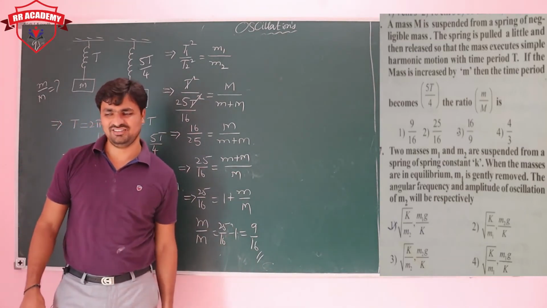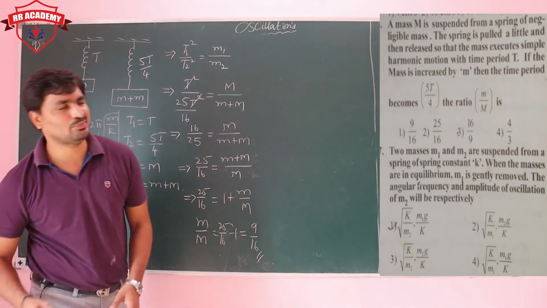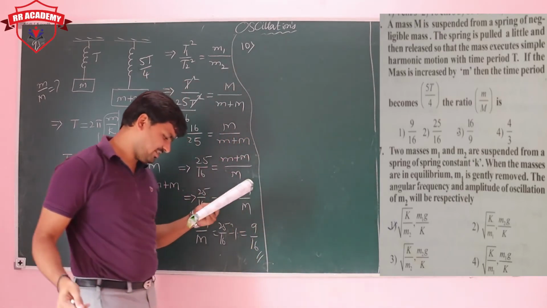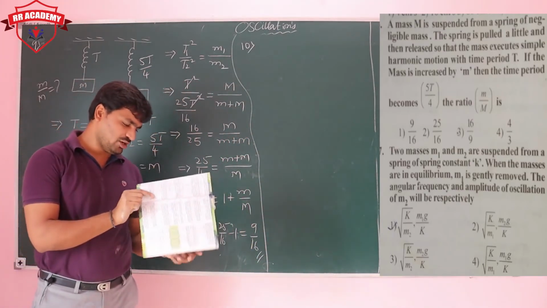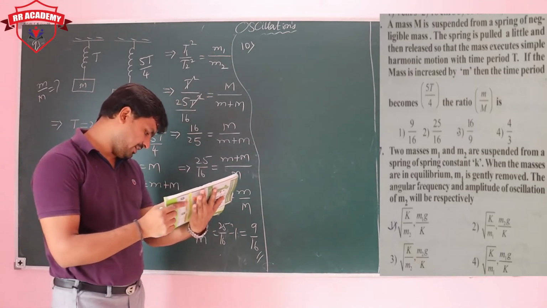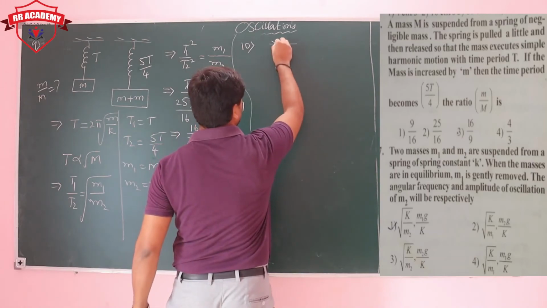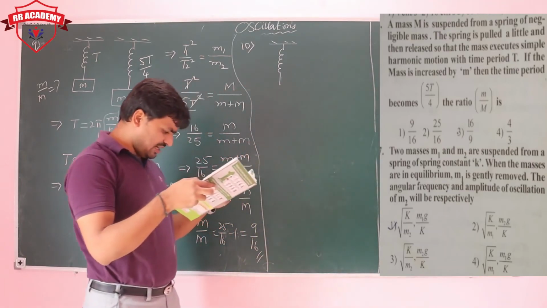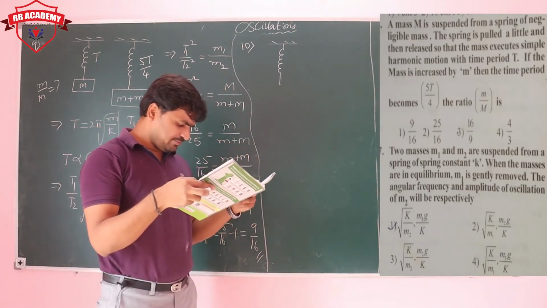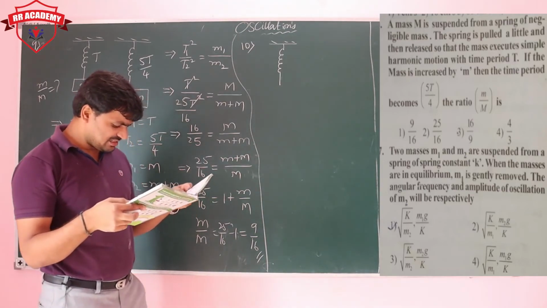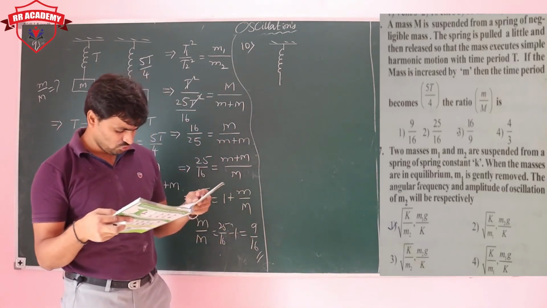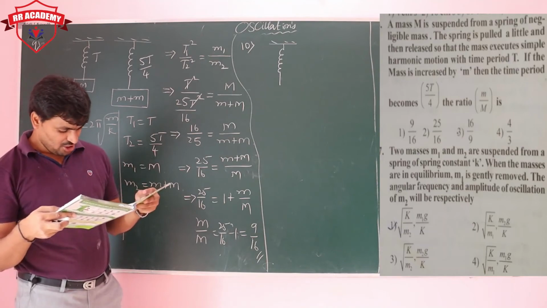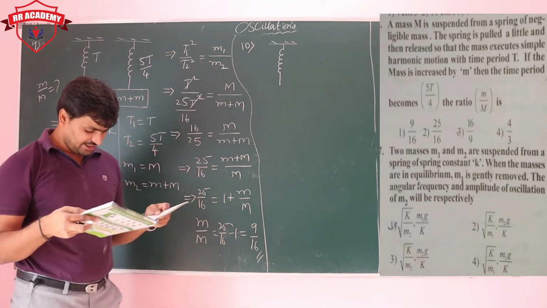Let's see one more problem, the 10th problem. We are expecting it may finish here. Two masses m1 and m2 are suspended from a spring of spring constant k. When the masses are in equilibrium, m1 is gently removed, then the angular frequency and amplitude of oscillation of m2 are respectively. So what about the amplitude and what about the angular frequency?